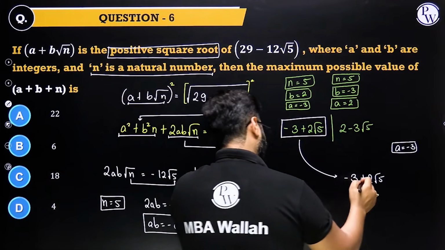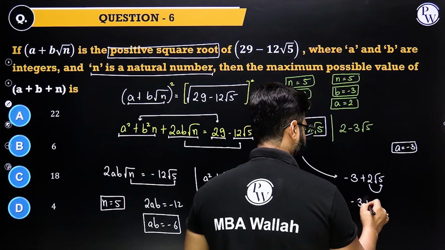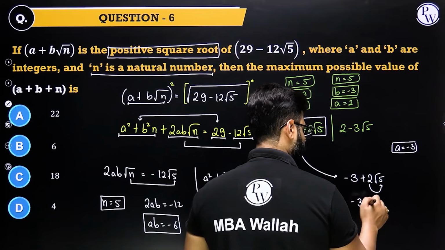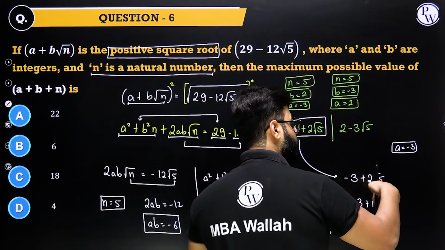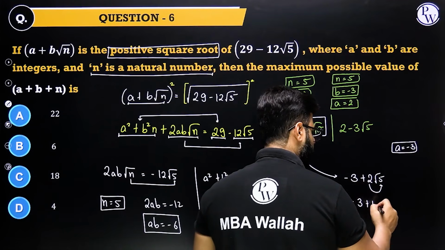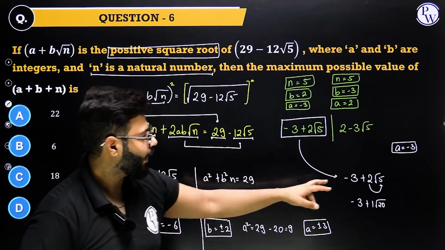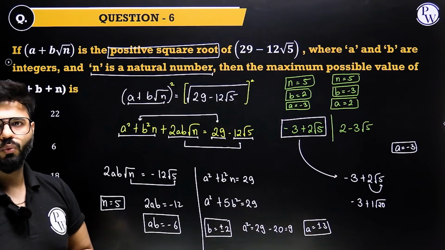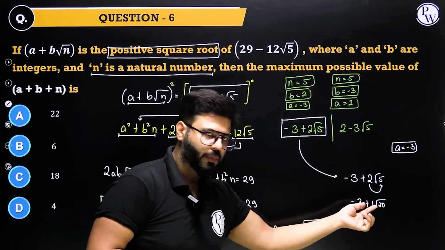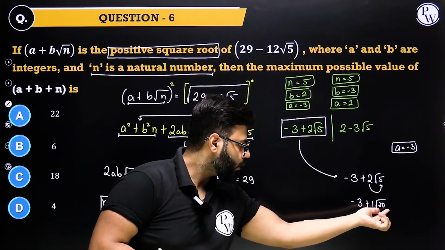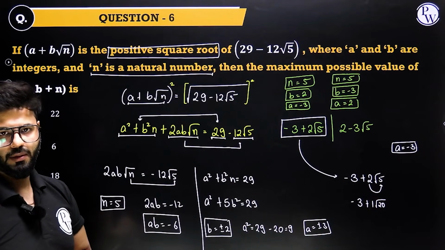What if I put this 2 inside this square root? This becomes minus 3 plus 1, because 2 is going inside. Once it goes inside the square root, it becomes squared, and 2 square is 4, into 5, that's 1 root 20. Can I not write 2 root 5 as 1 into root 20? What helps me is that now this number becomes very huge, 20, and I can maximize the value of a plus b plus n.